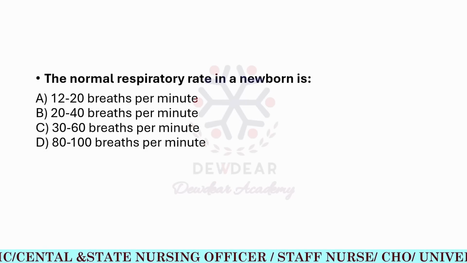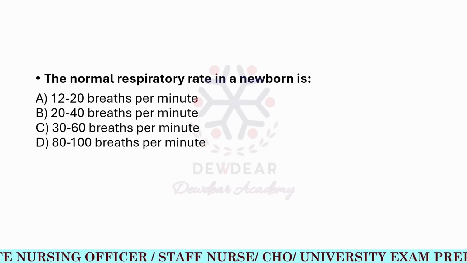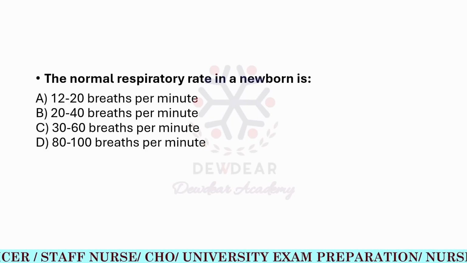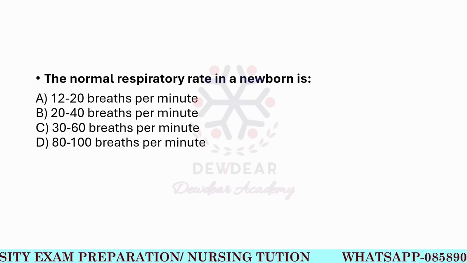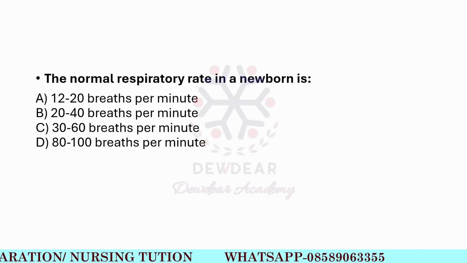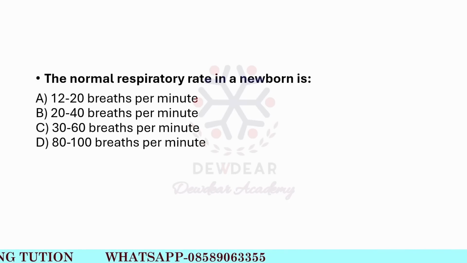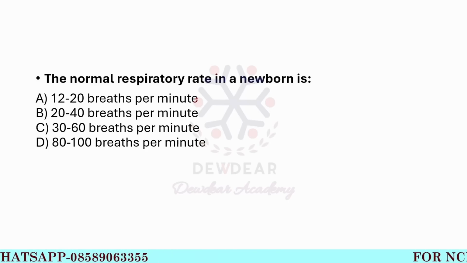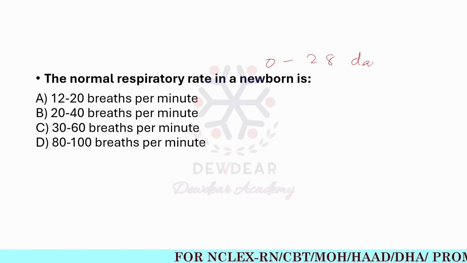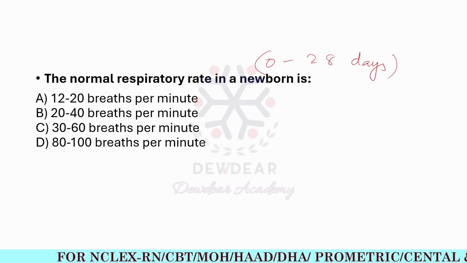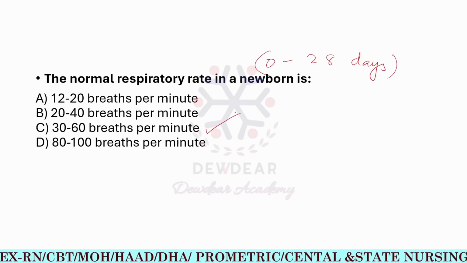The normal respiratory rate in a newborn is, options are 12 to 20 breaths per minute, 20 to 40 breaths per minute, 30 to 60 breaths per minute, and 80 to 100 breaths per minute. The normal respiratory rate of the newborn. So the newborn means 0 to 28 days old. The normal respiration is 30 to 60 breaths per minute.